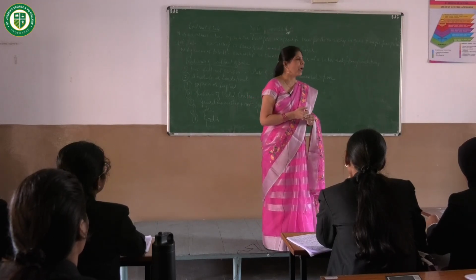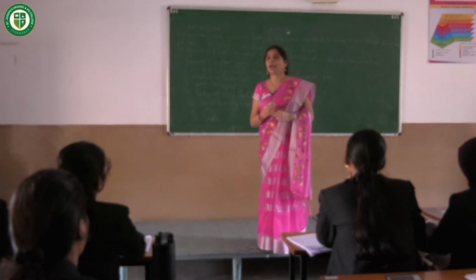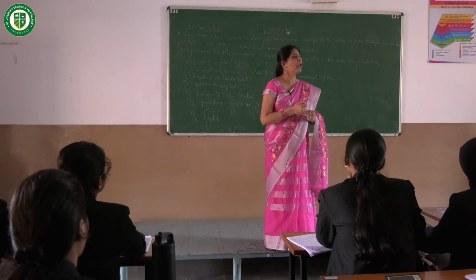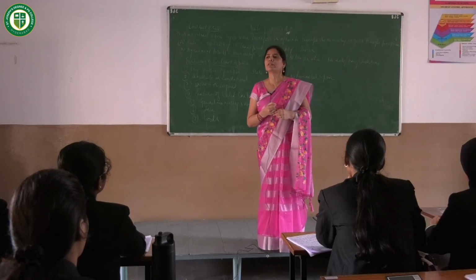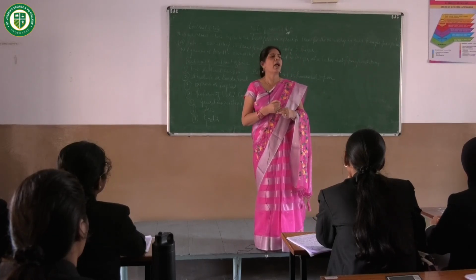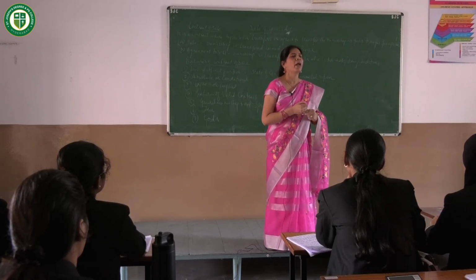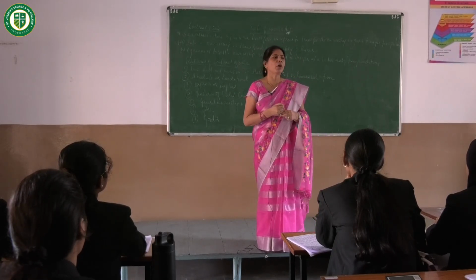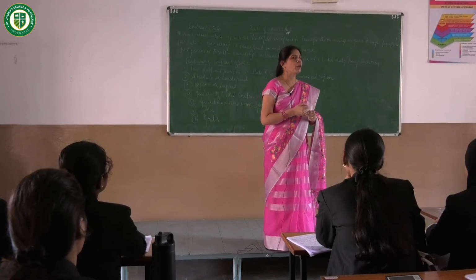Now, Sale of Goods Act was earlier included under Chapter 7 of Indian Contract Act. But later, Sale of Goods Act was separated from Indian Contract Act, and a separate act was formed in the year 1930 known as Sale of Goods Act. So now we are going to talk about the topic contract of sale.